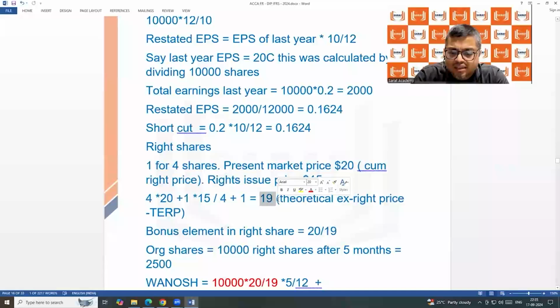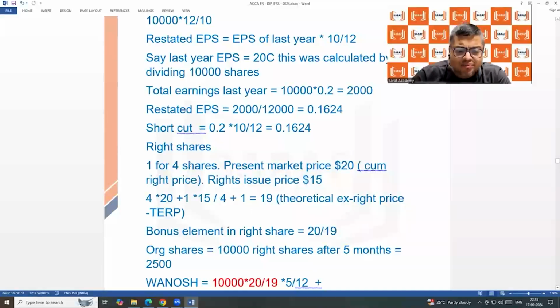There is no guarantee. Maybe the market price will be greater than 19, maybe less than 19. Normally, we see that the market price after the rights issue, if this is the case, is going to be 19. You will say why?